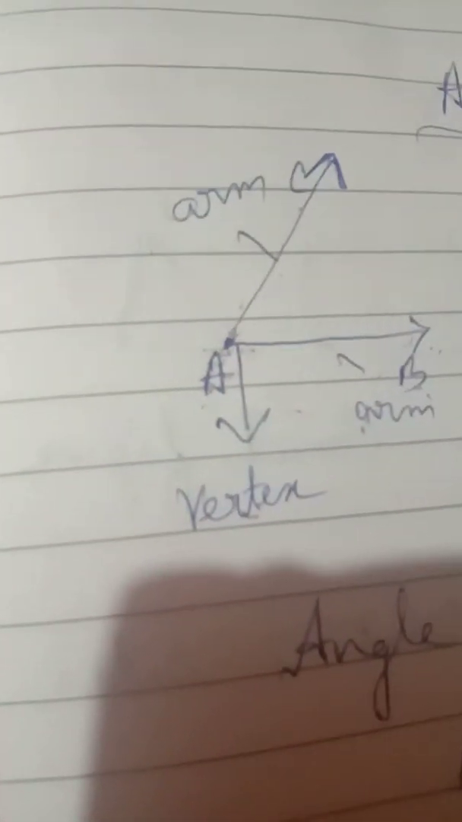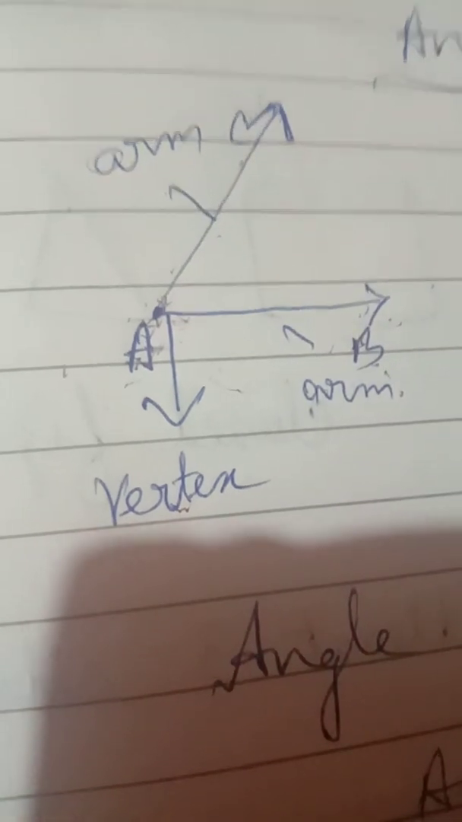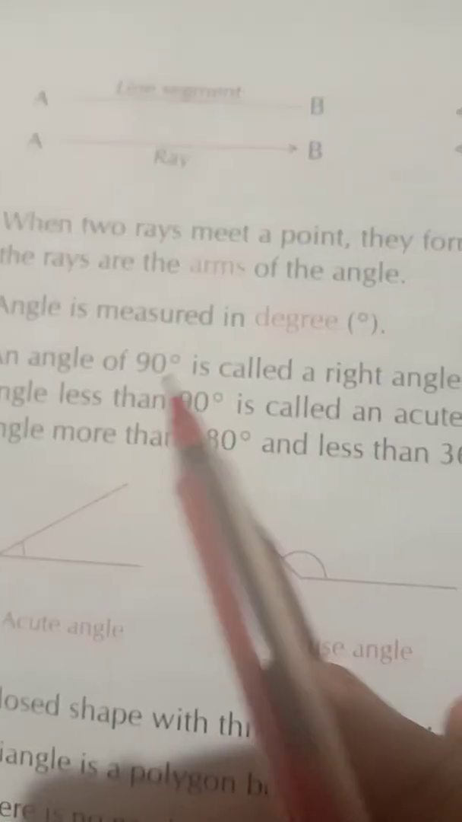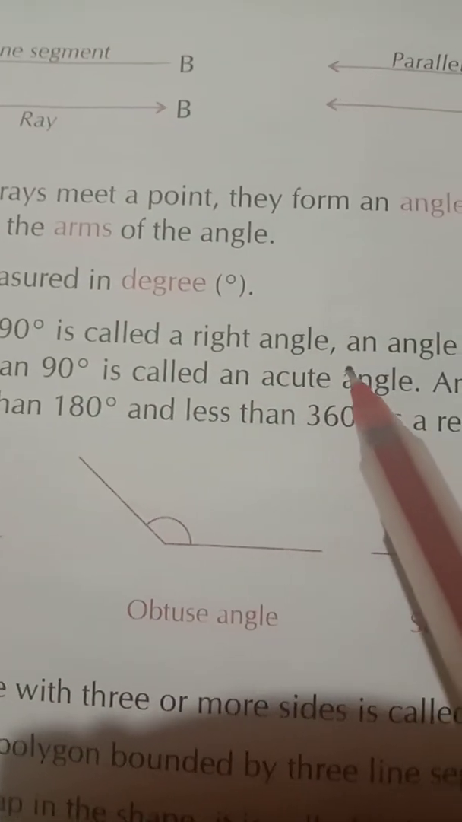यानी जो पॉइंट पर जो वर्टेक्स है वो always middle पे रखना है, और either you start the name from this way otherwise this way, तो CAB और BAC whatever you wish. So now, an angle of 90 degree is called a right angle.